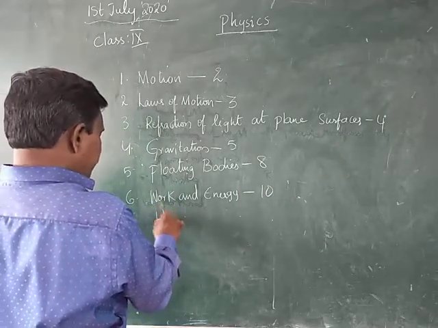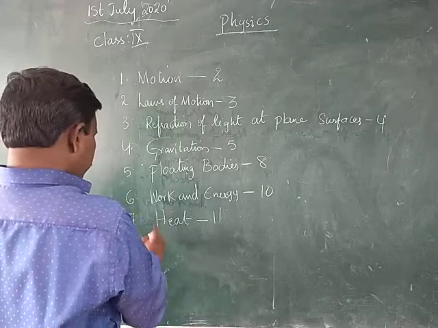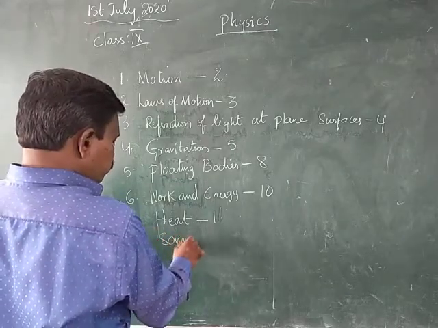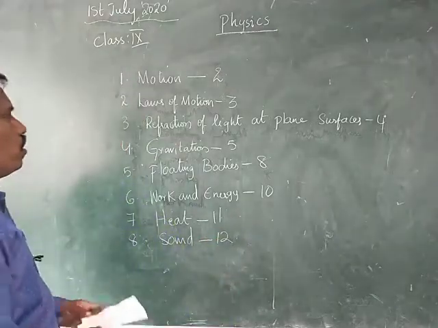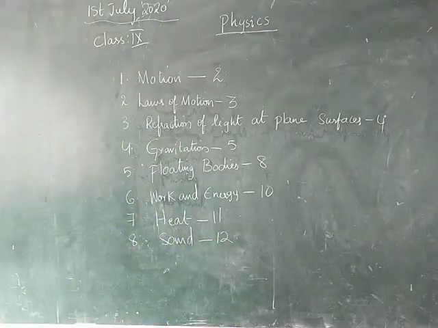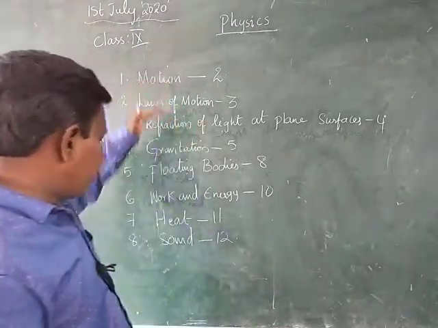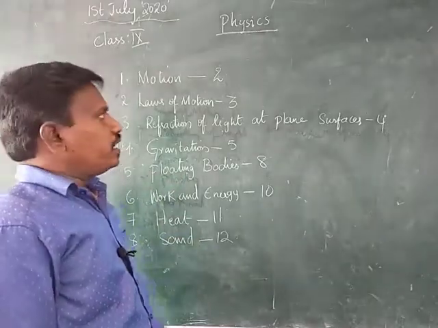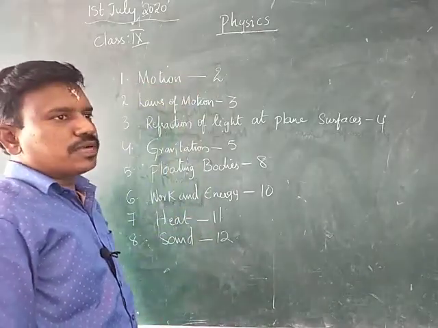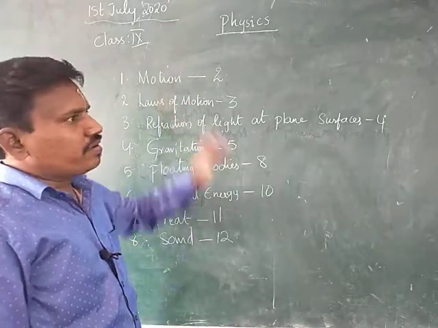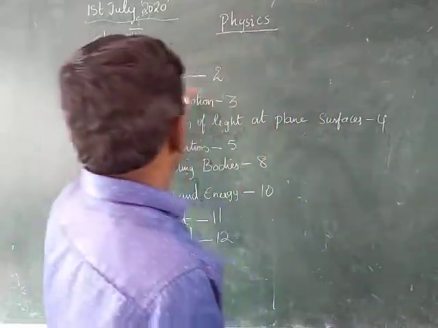Next is the heat chapter, that is the 11th, and the sound chapter, that is the 12th. Therefore, out of these 12 chapters, 8 chapters are related to physics, and the remaining 4 chapters are related to chemistry.